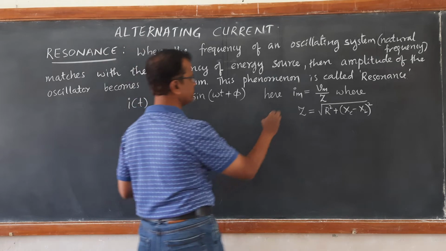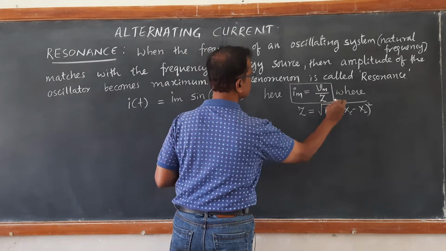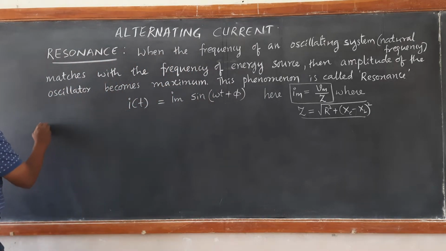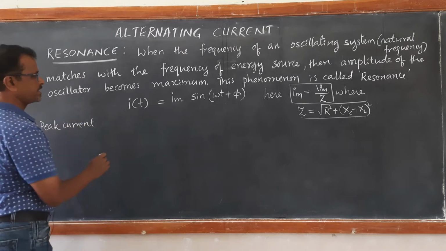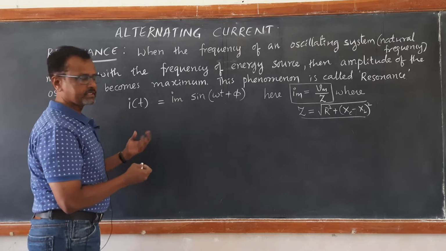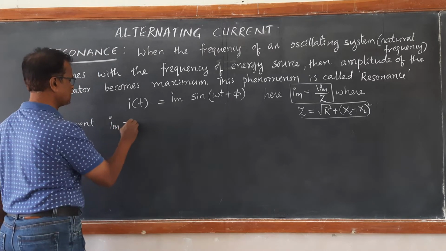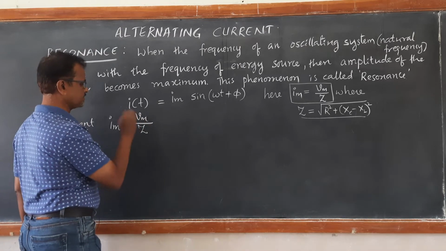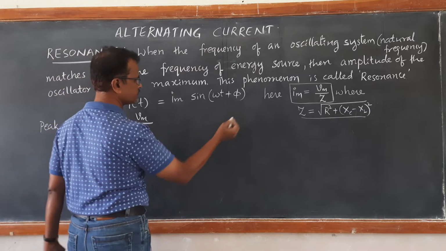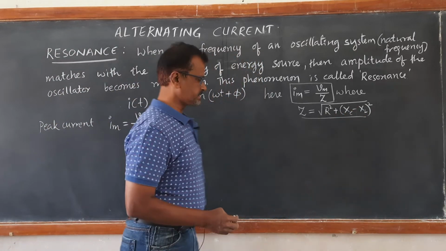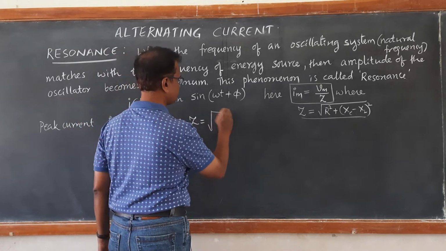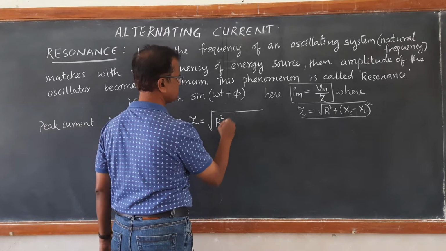Now we are looking only at this equation and the impedance. The peak value of the current in the LCR circuit depends on the peak value of voltage and Z, whereas Z depends on the values of Xc and XL. As you know, Z is equal to the square root of R square plus Xc minus XL whole square.